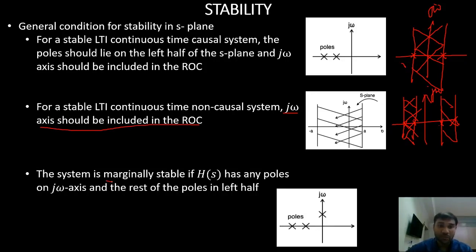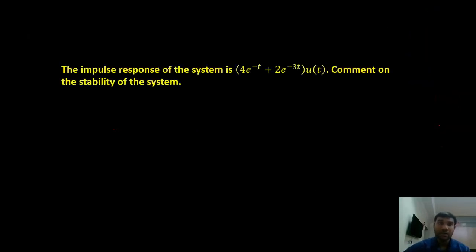The system is said to be marginally stable if H of s has any poles on the j omega axis and the rest of the poles in the left half. Right? This is the marginally stable system. If all poles are on the left of the j omega axis, and there are any poles on the j omega axis, then we call such a system marginally stable. It is not completely stable, but it is marginally stable. That is about stability.